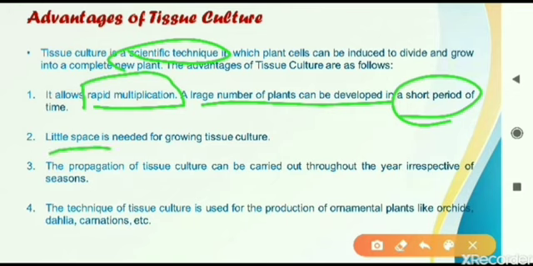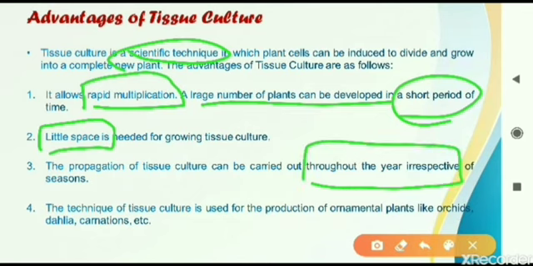Second point, very little space is needed. For natural cultivation, we need a big piece of land for growing the plants, but here we are doing this in laboratory conditions. In a small test tube you can grow many plantlets, so less space is needed. The third one is that it can be carried out any time of the year.